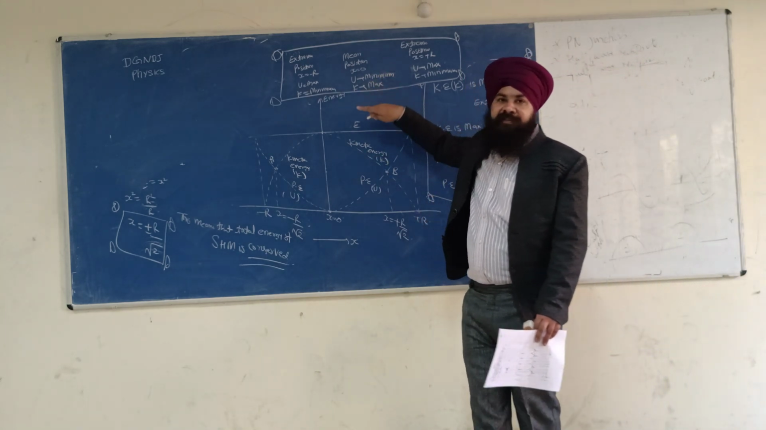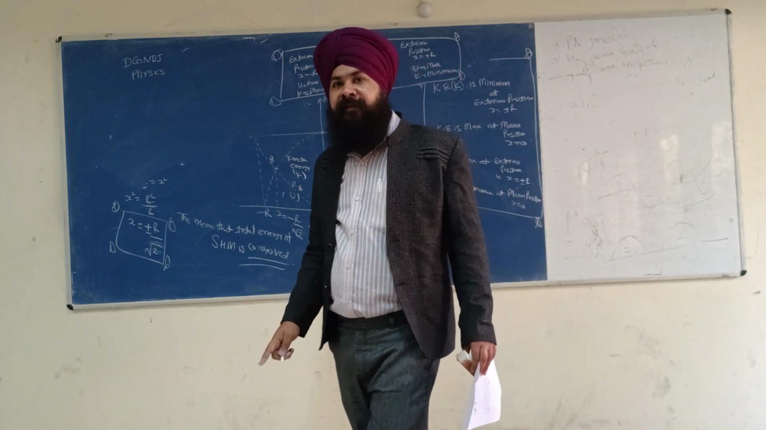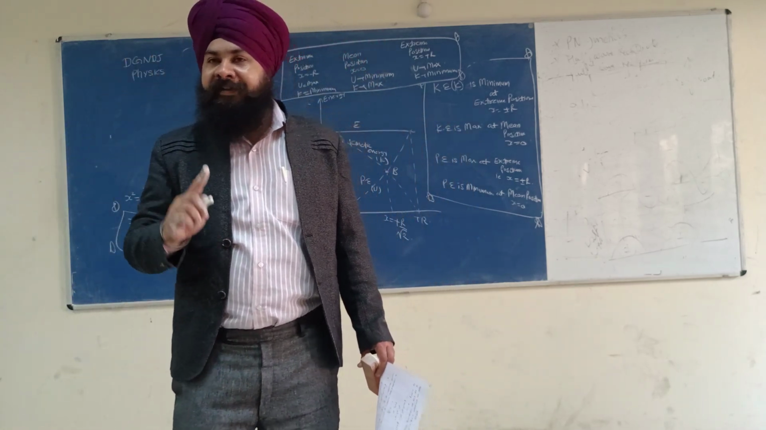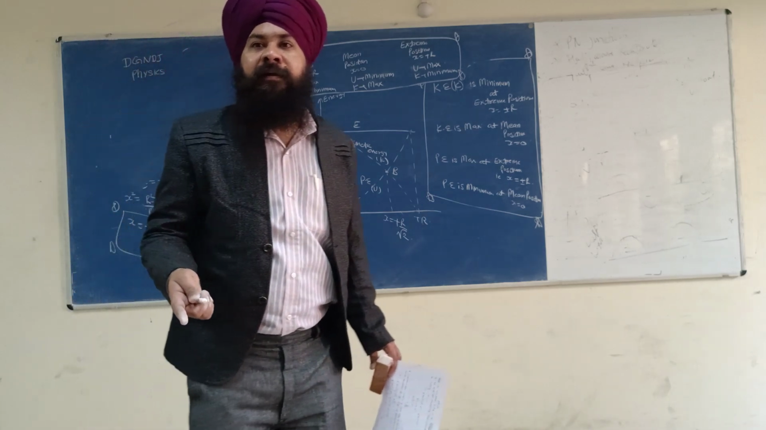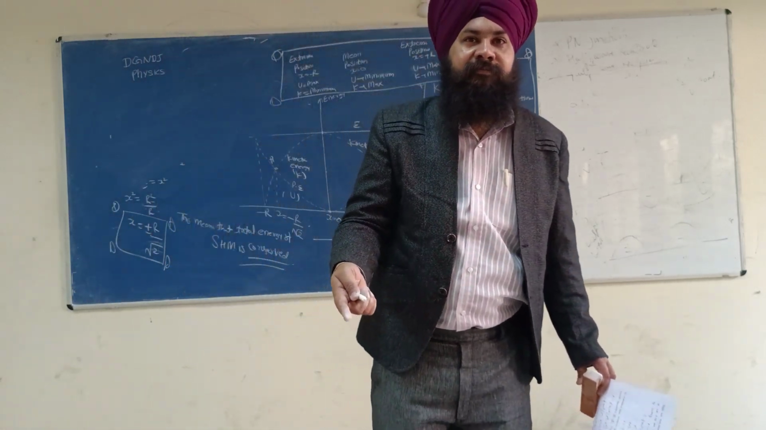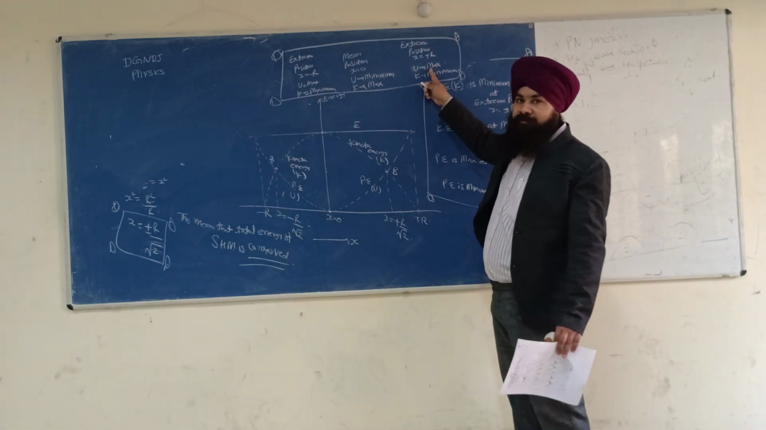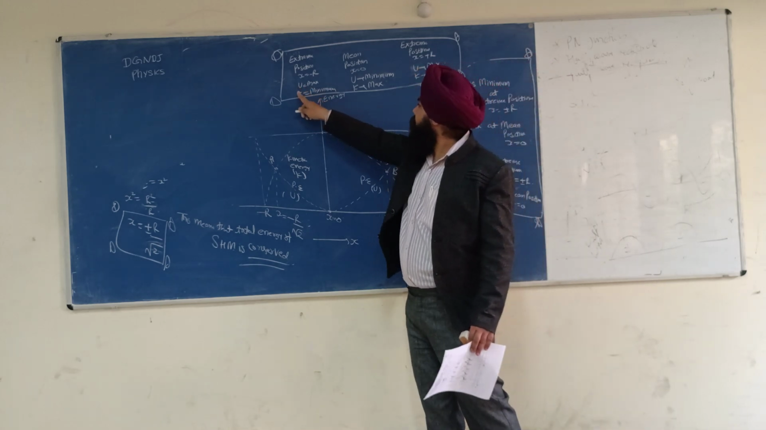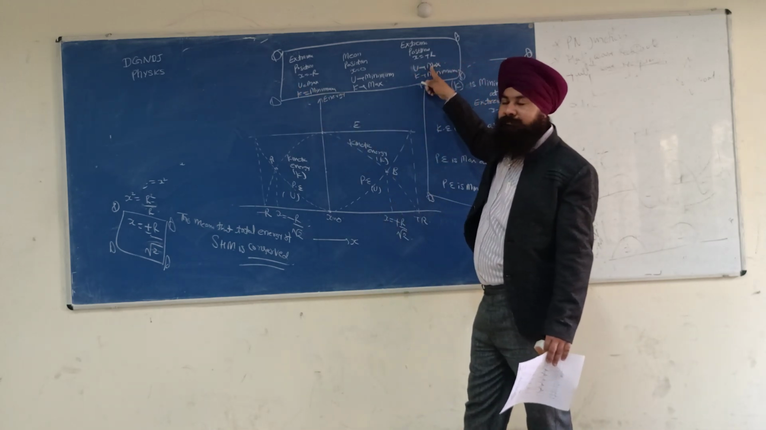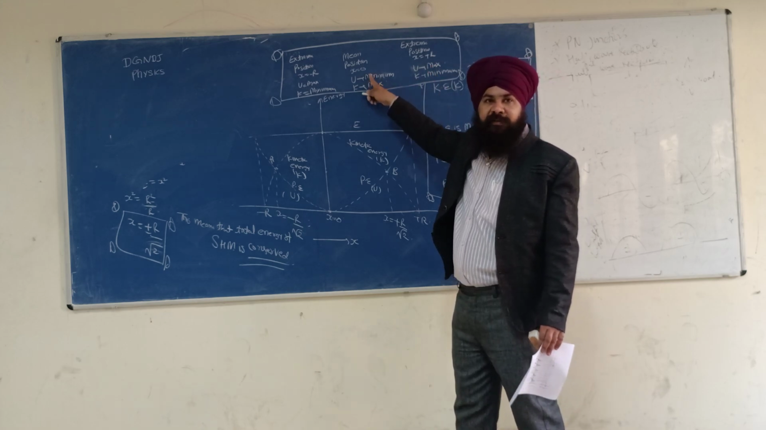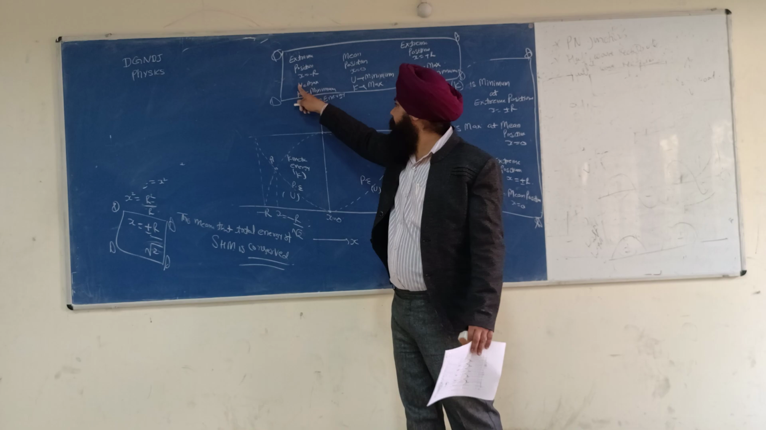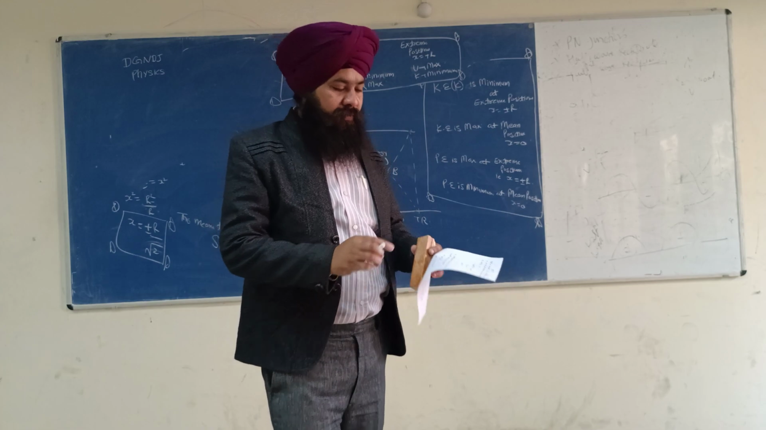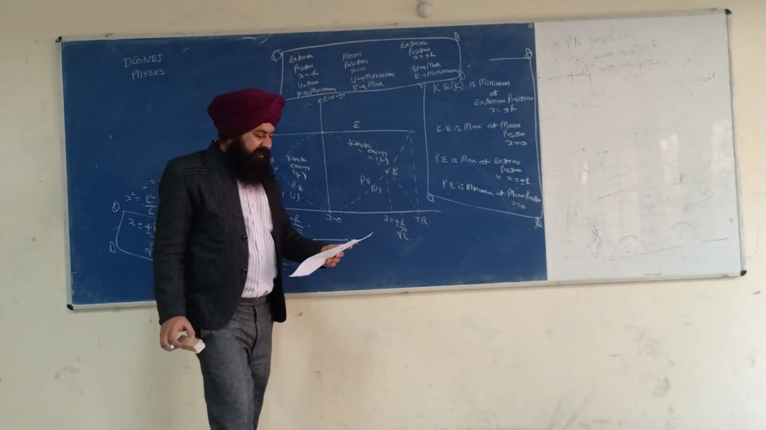They are complementary to each other. Where U is minimum, K is maximum. Where K is minimum, there U is maximum. So you have to memorize only one term, either kinetic energy or potential energy. If you remember kinetic energy, U will be opposite. If K is minimum, then U is maximum. If K is maximum, then U is minimum. Both are complementary to each other. Now let us calculate.